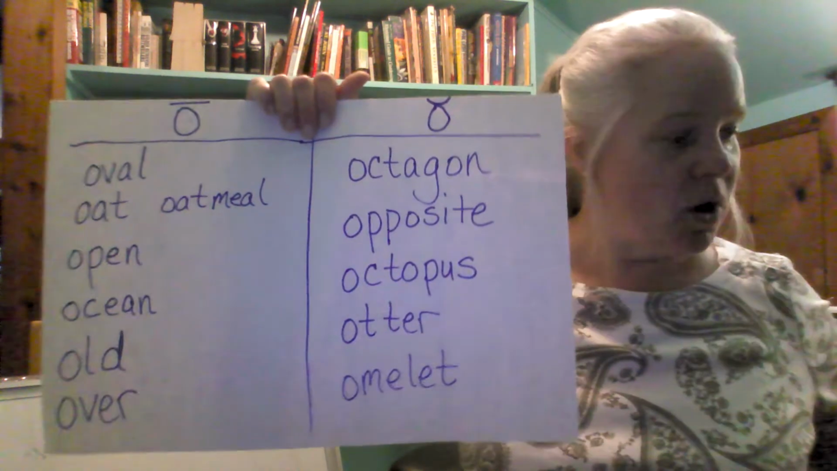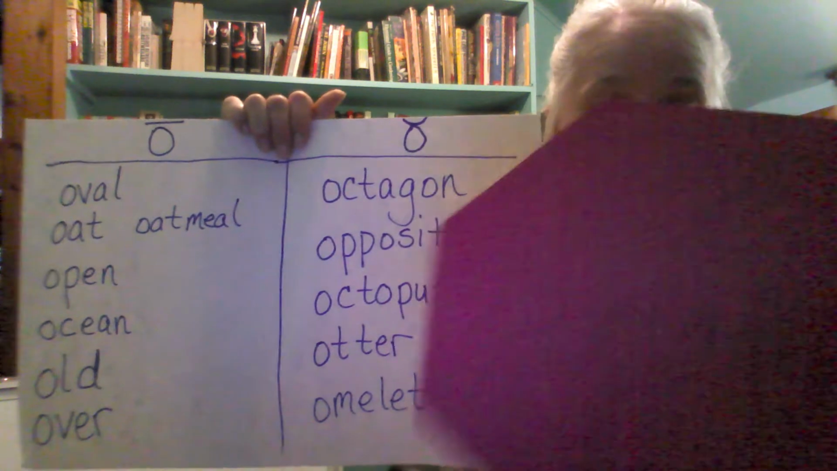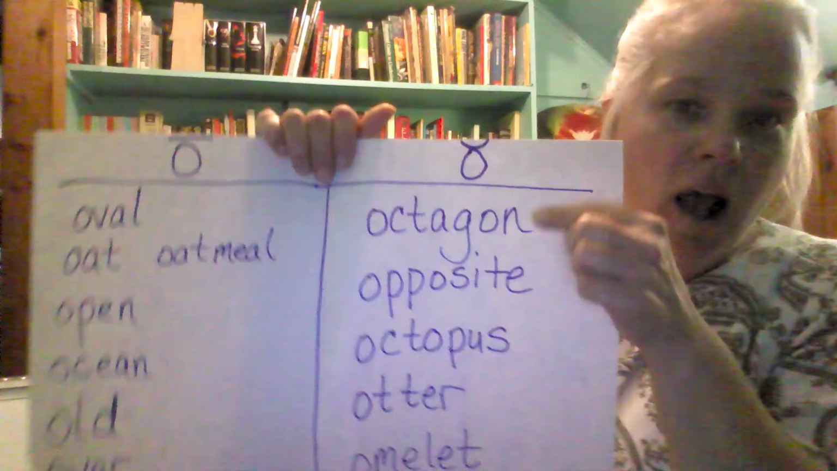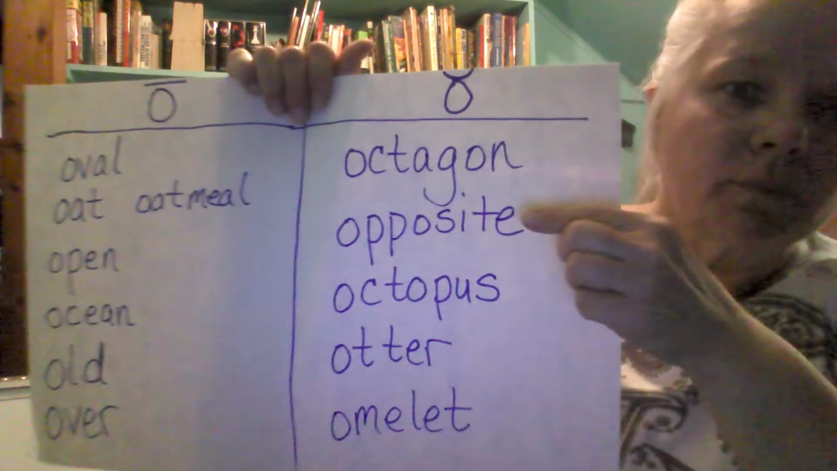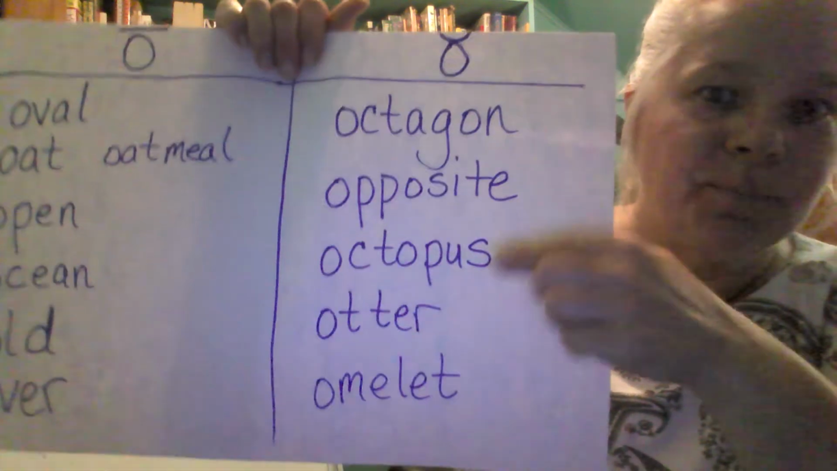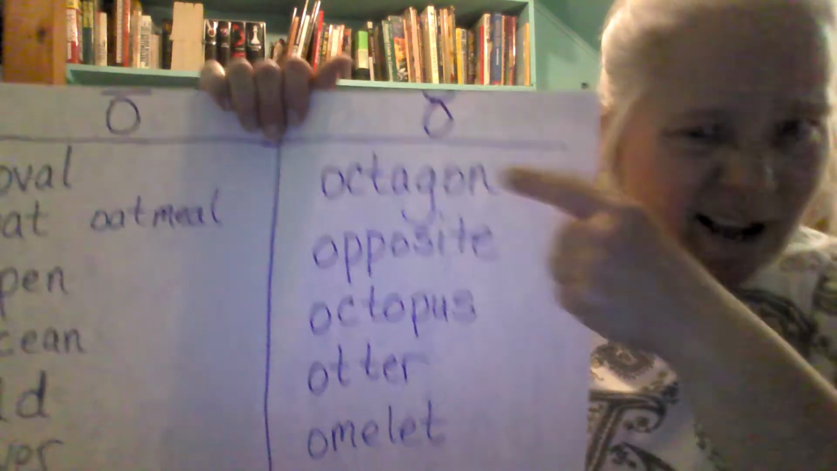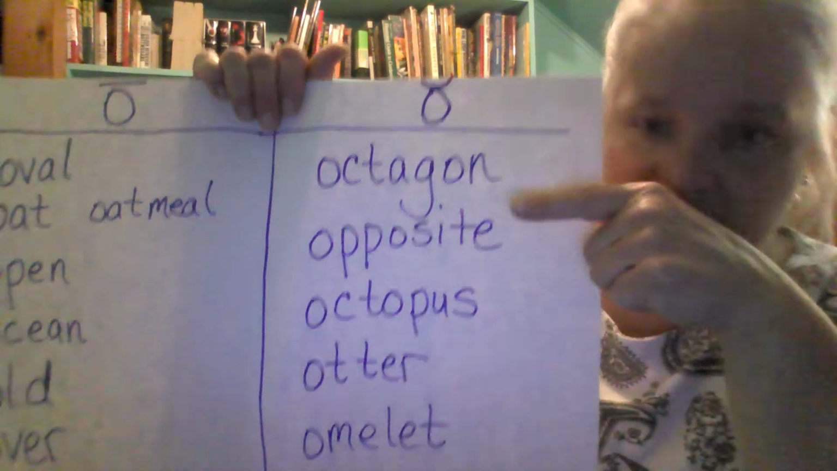On our short O side, the first one was the octagon. And on the back of the octagon, I wrote the word S-T-O-P, spells stop. A stop sign is an octagon. Now we have the word opposite. Underneath that is octopus. An octagon has 8 sides.